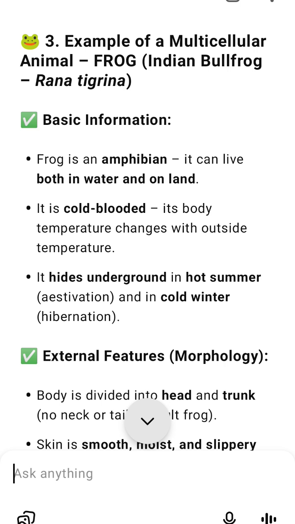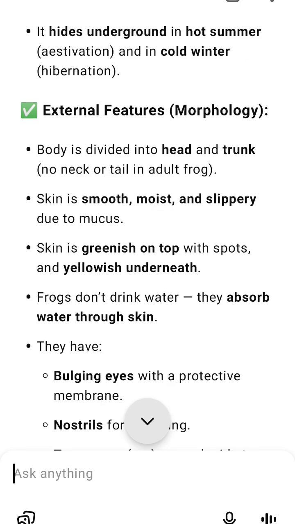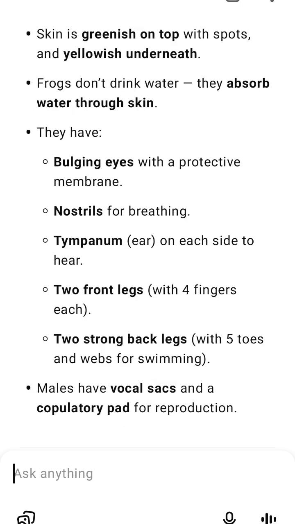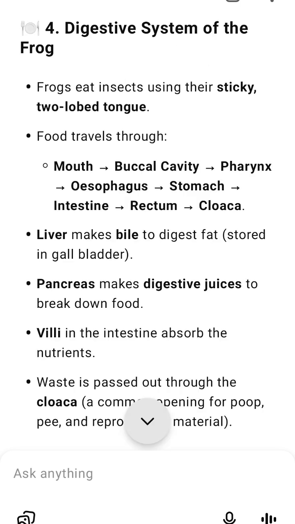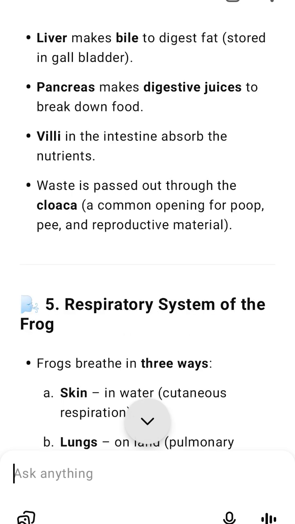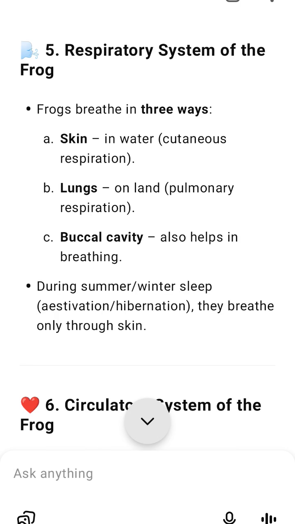Endocrine glands make hormones: pituitary, thyroid, adrenal, pancreas, etc. Hormones control growth, hunger, mood, etc. 9. Sense organs of the frog. Touch, through sensory papillae. Taste, through taste buds. Smell, through nasal epithelium. Eyes for vision, bulging and spherical. Internal ears for hearing and balance. There is no external ear, only the tympanum.